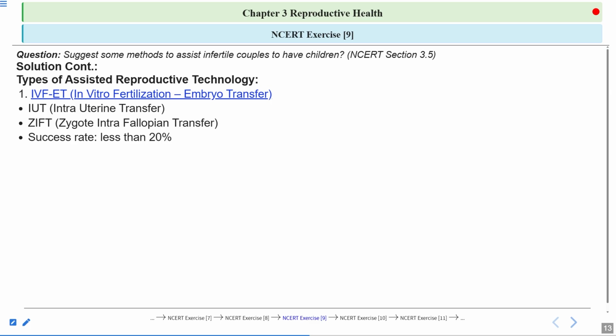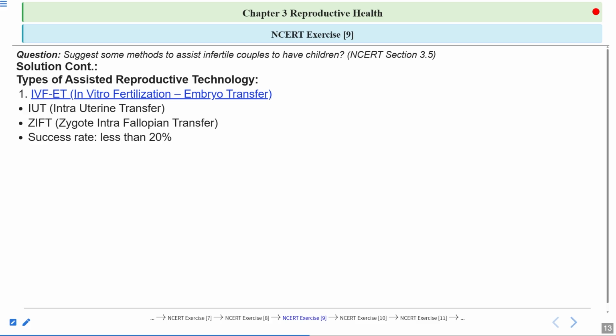But the success rate is less than 20%. Clear? And multiple rounds are required. Precision handling is also required. You can see that for the transfer of the zygote into the fallopian tube, such precision is required, and for the transfer of the embryo into the uterus, so much precision is required. A medical assistant is required. These procedures are done by medical professionals.